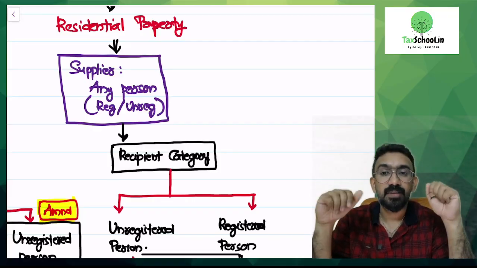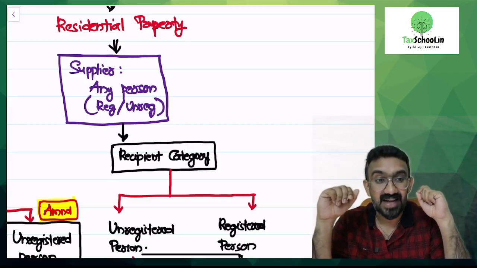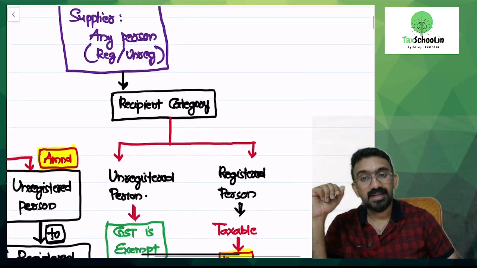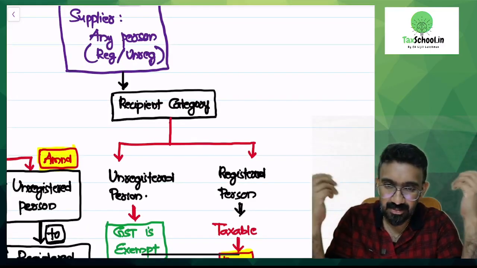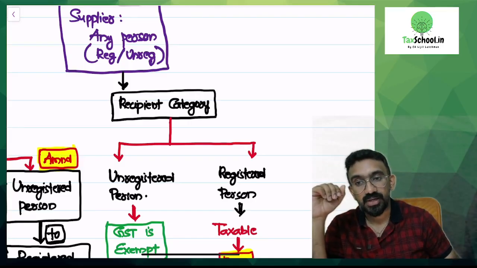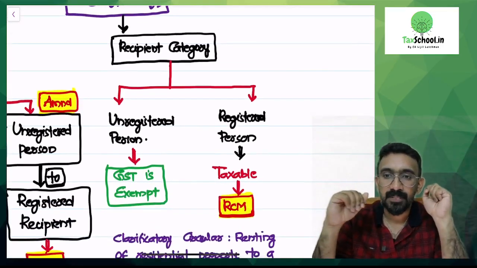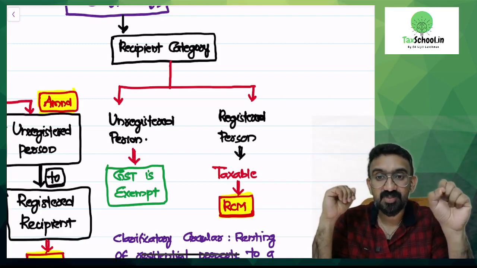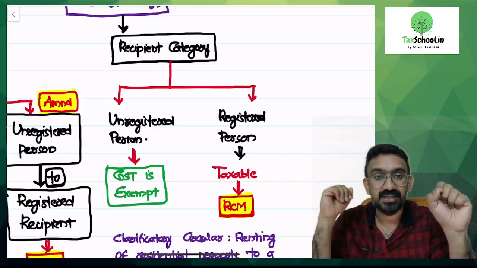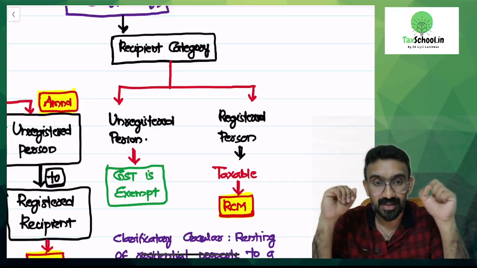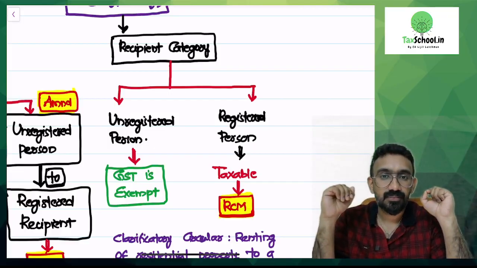Not necessarily, because residential property, if it is rented to an unregistered person, so supplier could be registered or unregistered, anybody could own this residential property. If they are renting this residential property to an unregistered person, then GST is exempted. Now, this residential property is given to a registered person, it would be taxable, but it would be taxable under reverse charge mechanism. Are you guys understanding this?